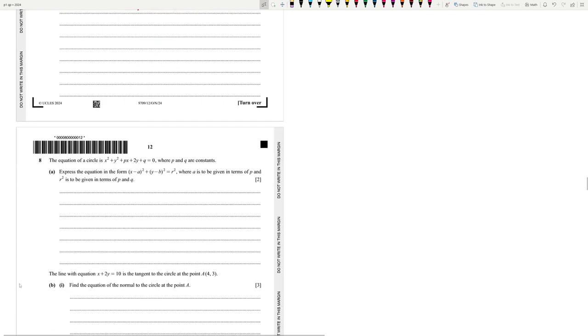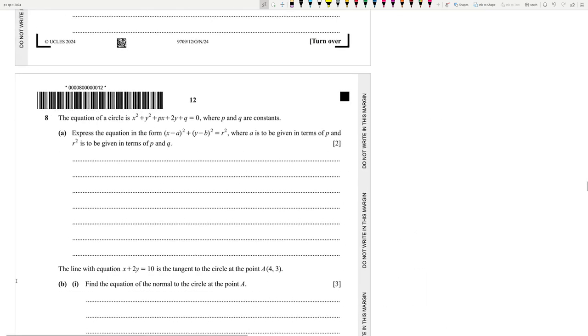So yeah, that's that. So moving on to question 8. The equation of a circle is this. Express it in the completing squares form. Okay, so come on, I'll teach you a technique. So x squared plus px.